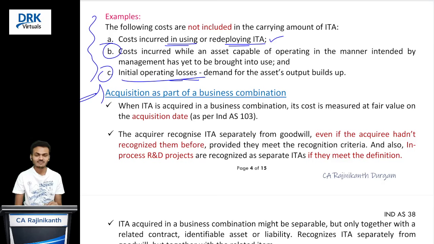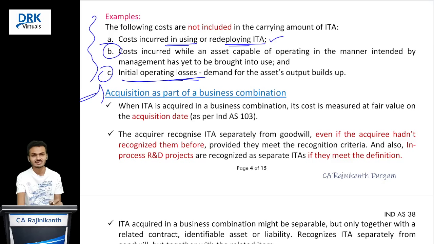Second point, if Y Limited has an intangible asset that exists, but it is not reflected in the books of accounts of Y Limited due to any reason. For suppose Y Limited is a pharmaceutical company and it is having some patent rights. Because the company is not going to get any future economic benefits from that particular patent, the company wrote off that patent. Because of that reason, that patent is not appearing in the books of accounts of Y Limited. Now, at the time of acquisition, we got to know that the patent exists, but it is not reflected in the books of Y Limited. No problem, sir. You recognize that patent right also separately from goodwill if that patent right satisfies the recognition criteria. Are you clear with this?